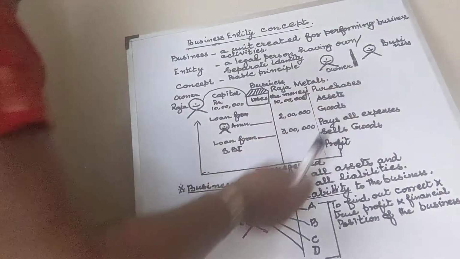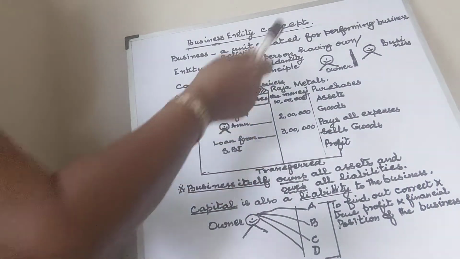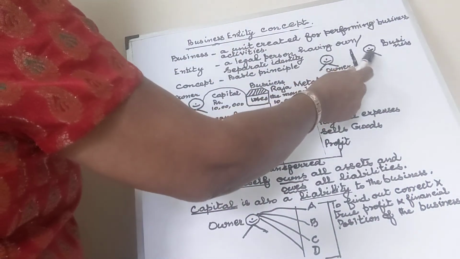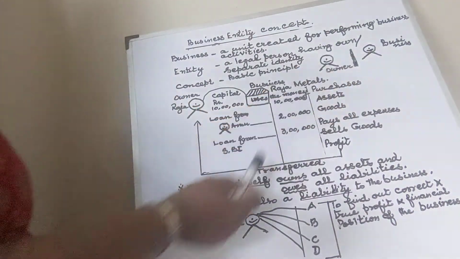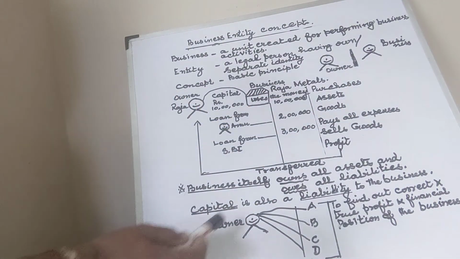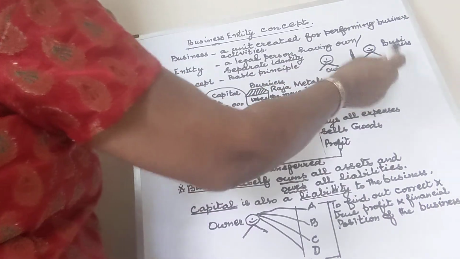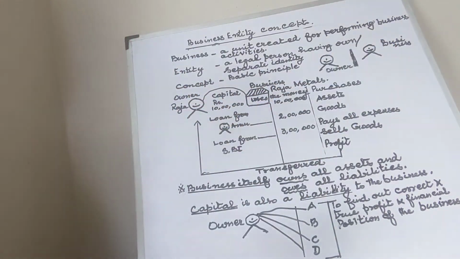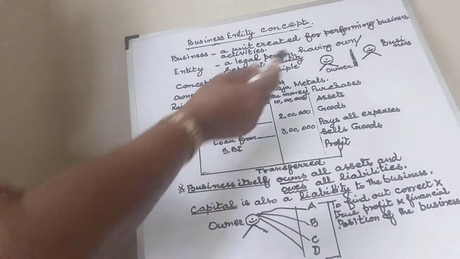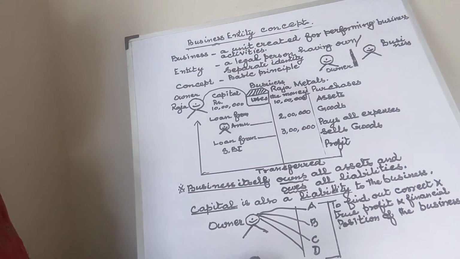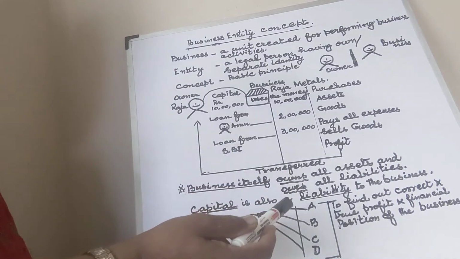He is not a person at all. We have to assume him as a person. You cannot go and shake hands with him. He does not have any physical existence. Okay, but we are going to assume this business as a separate person. Assume means we have to imagine or think that he is a person. Okay, we are very good at imagining.